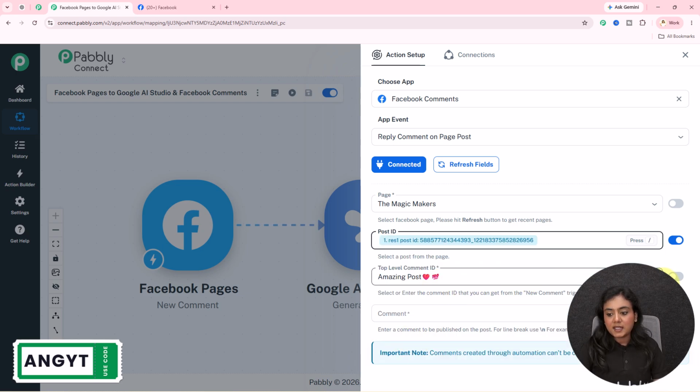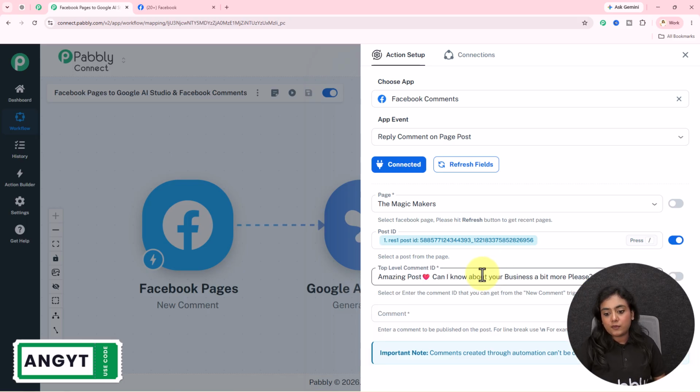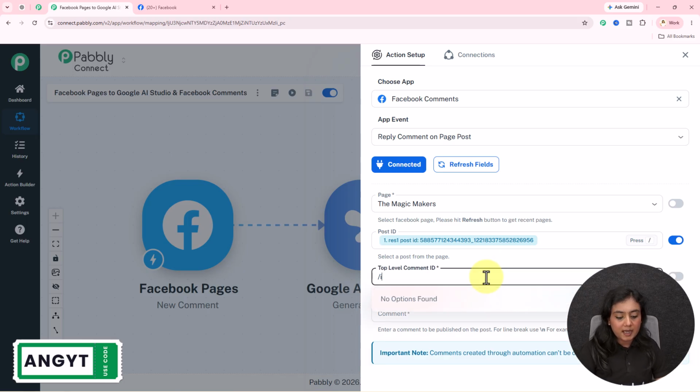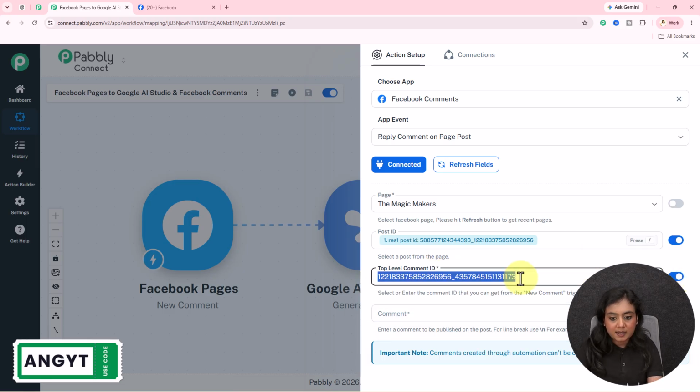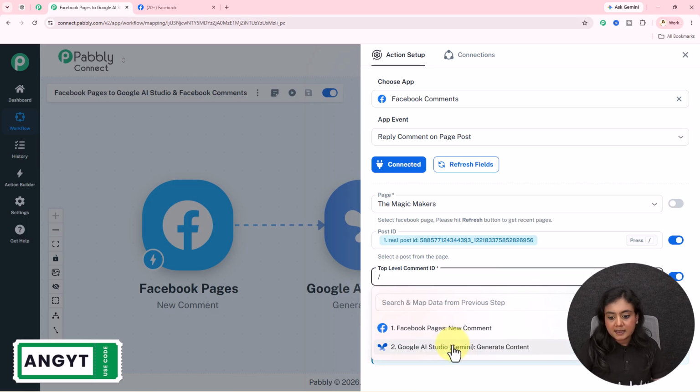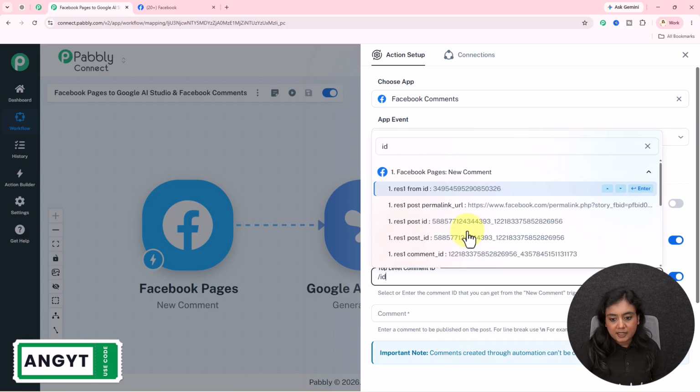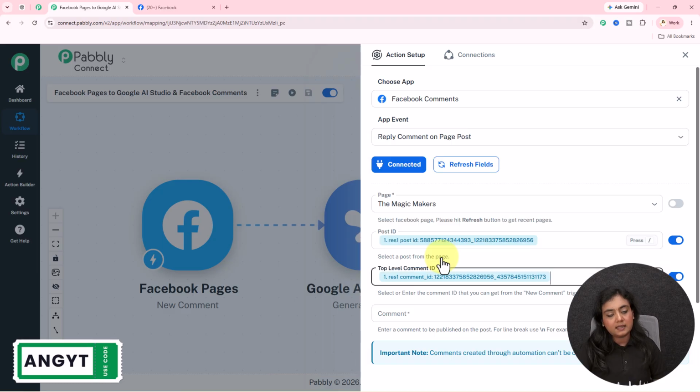After that it is asking for the comment ID, for which I'm going to map the data of the comment ID that I have received over here as well. I'm going to show you. Toggle the button on to map the data, erase the data from here, and then simply map the data of the ID that you have received, this comment ID in the previous step.